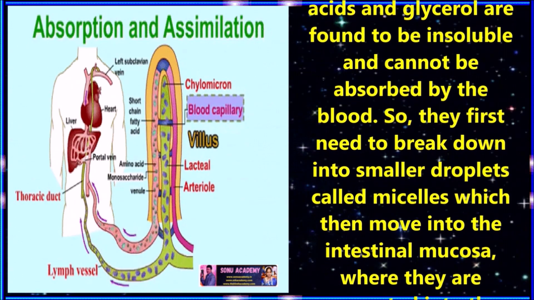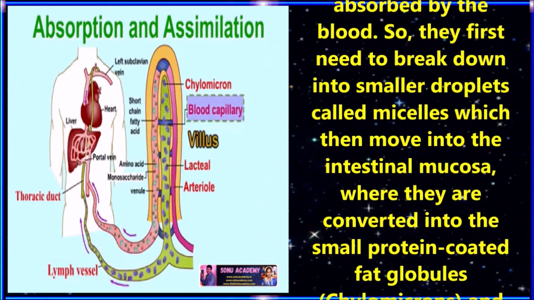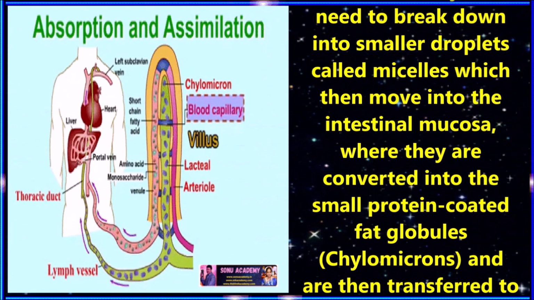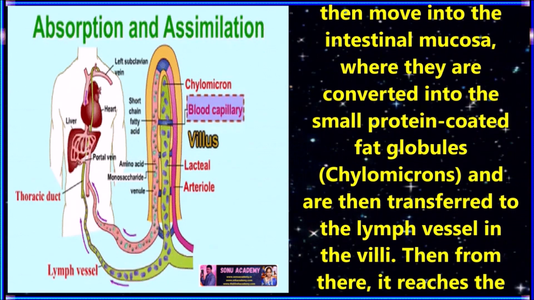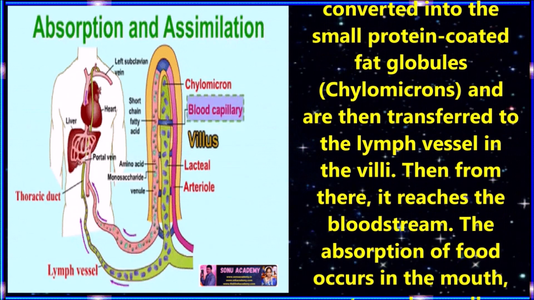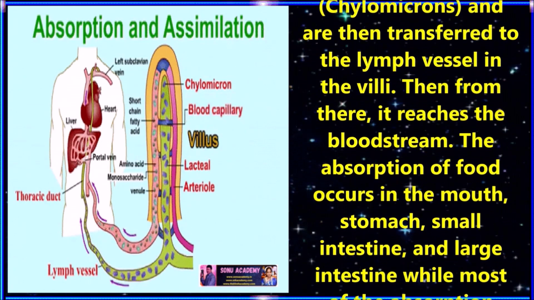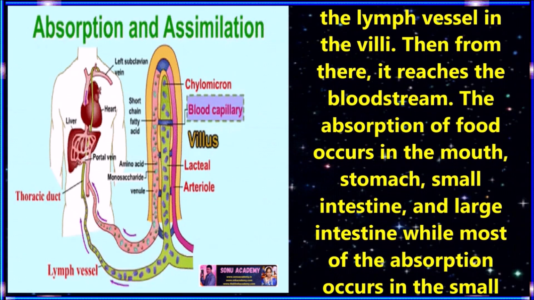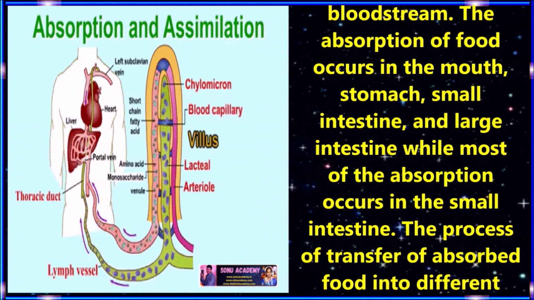monosaccharides, glucose, etc. The fatty acids and glycerol are insoluble and cannot be absorbed directly by the blood. So they first need to break down into smaller droplets called micelles, which move into the intestinal mucosa, where they are converted into small protein-coated fat globules and are then transferred into the lymph vessel in the villi. Then from there it reaches the bloodstream.